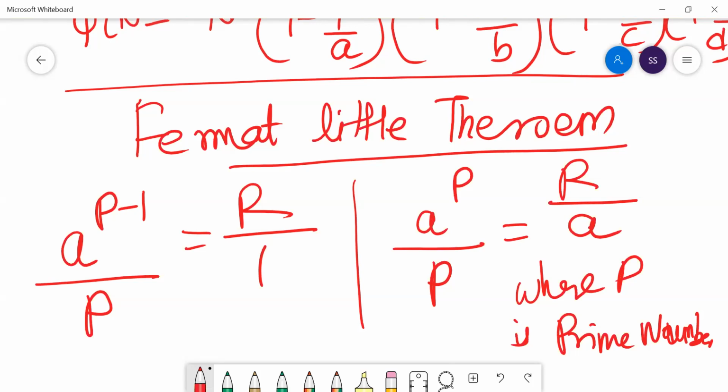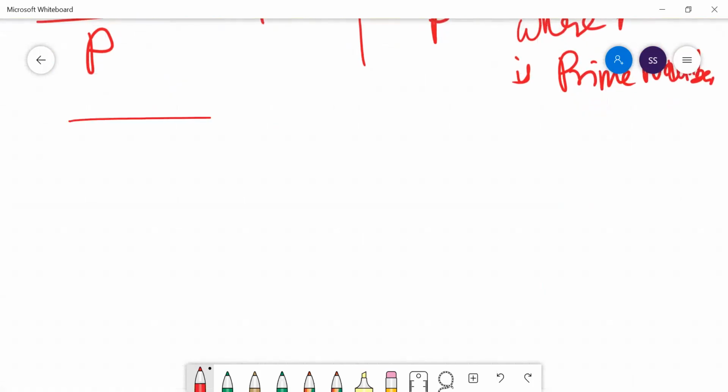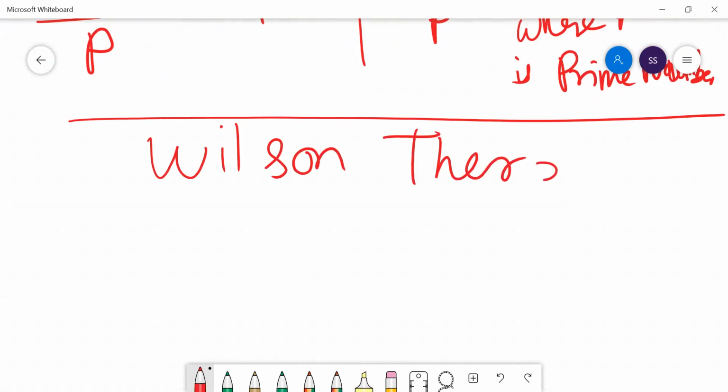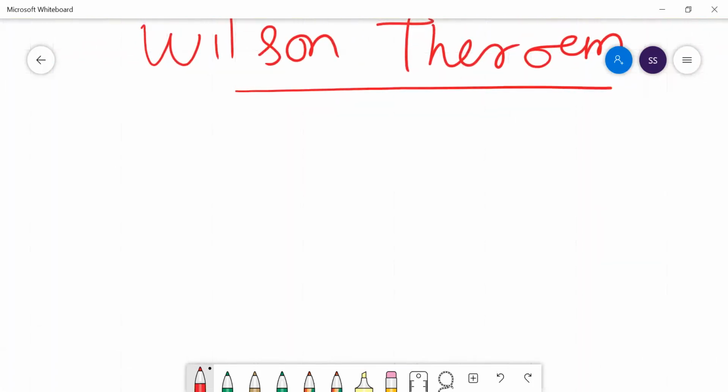Now going further, let's talk about Wilson theorem. Once you understand Fermat's Little theorem, Wilson theorem is not something very difficult. It's the same thing we have studied till now.